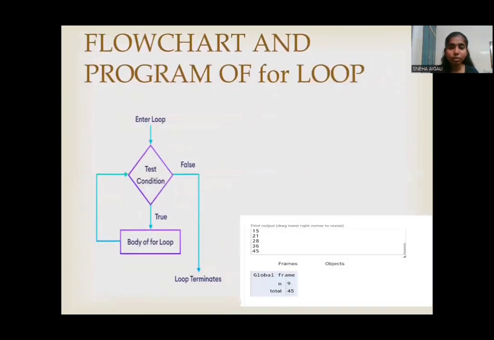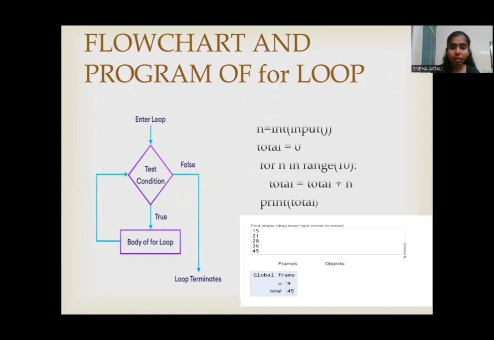Now let us go through the flowchart of the for loop. First, the control tests the condition. If the condition is true, then the body of the for loop is executed. If false, then the loop terminates.